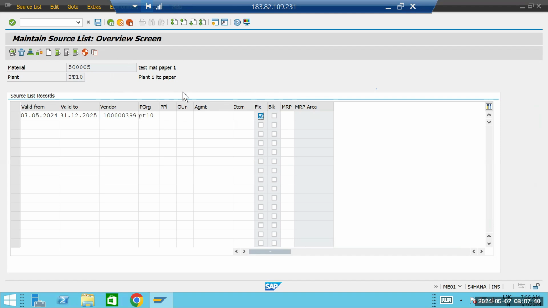So the info record is mandatory. Second, you can create a source list for this one, where you just mention the sources. Here you can also maintain the same validity period with some other vendor. You can also put some other vendors, and if you don't select the fixed indicator, you will be able to maintain them.